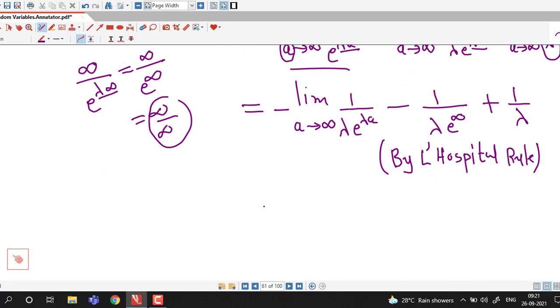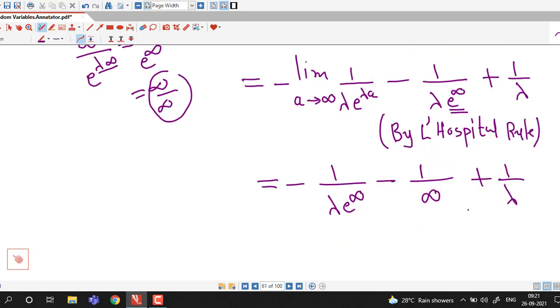Now if we take limit as a tending to infinity, here we have 1 over lambda into e raised to infinity. E raised to infinity is infinity, so we have minus 1 over infinity, that is going to be 0 plus 1 over lambda.